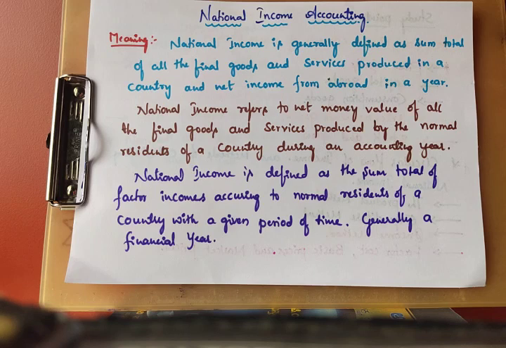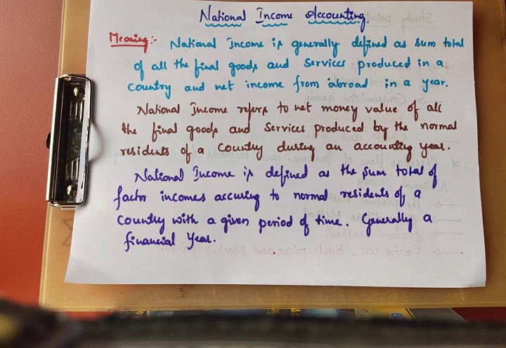For using labor, we get wages. For using capital, we get interest. For using organization, we get profit. That is land, labor, capital, organization. These are called factors of production. And the incomes are rent, wages, interest, profit. These are factor incomes.